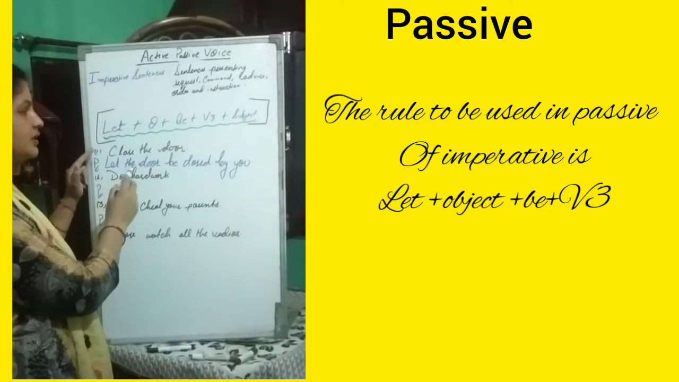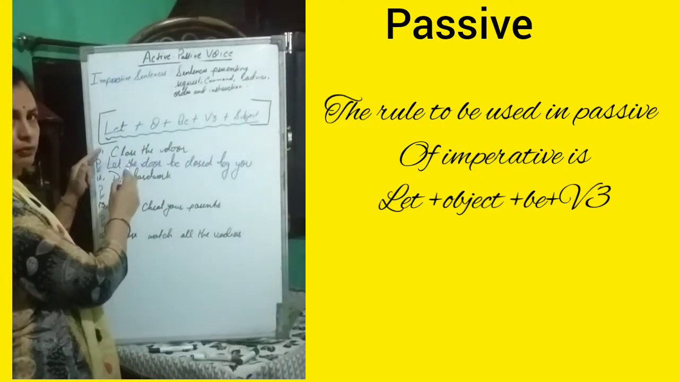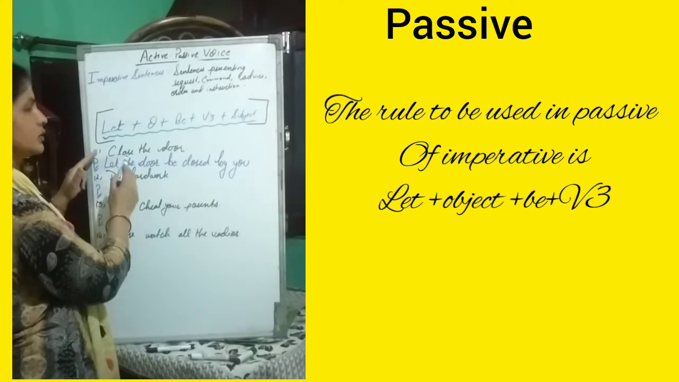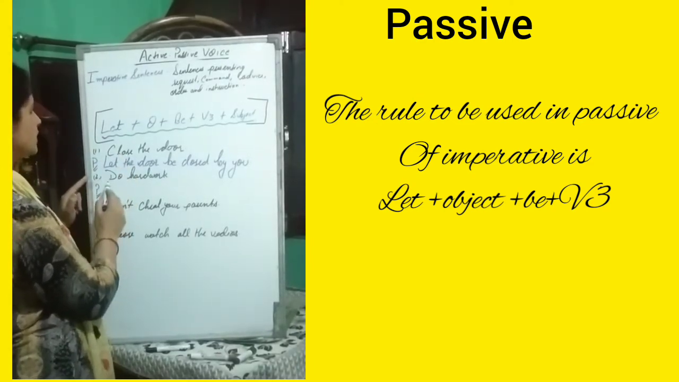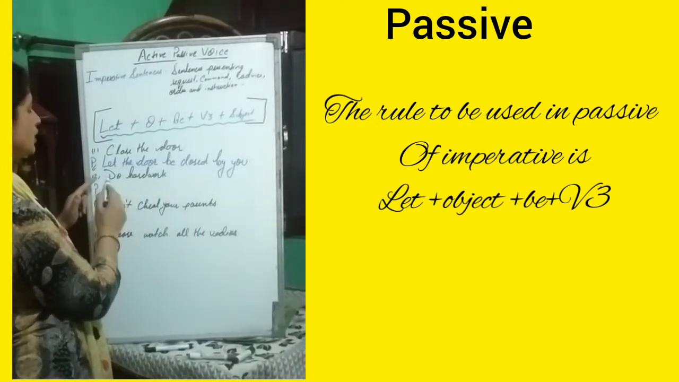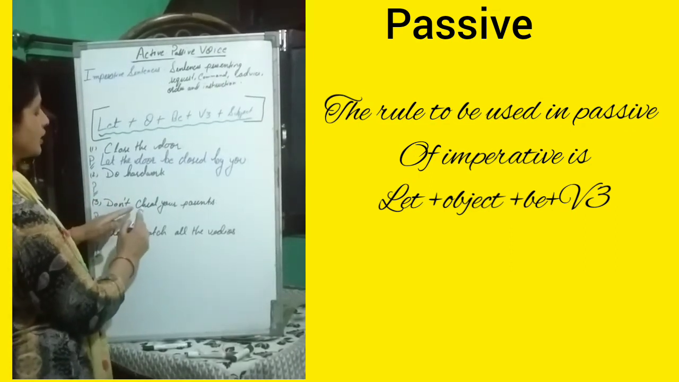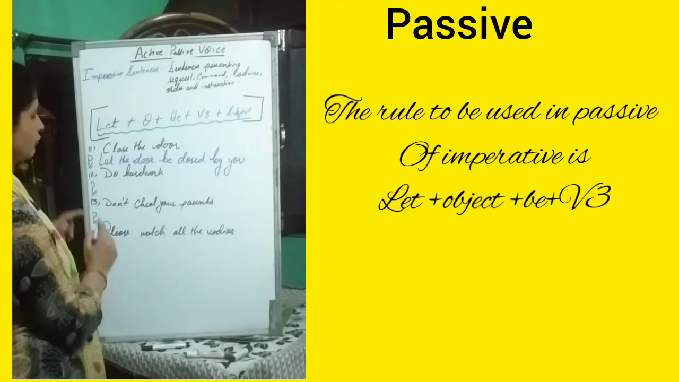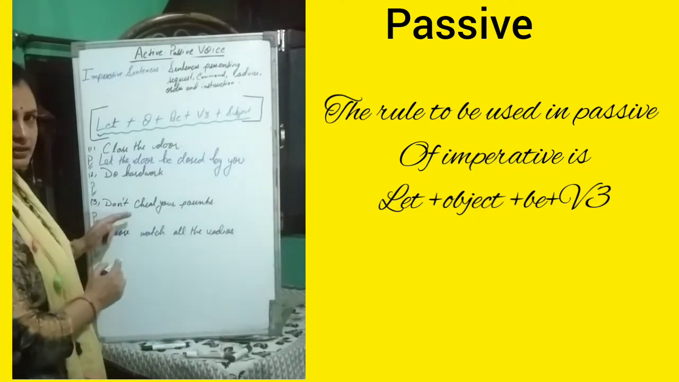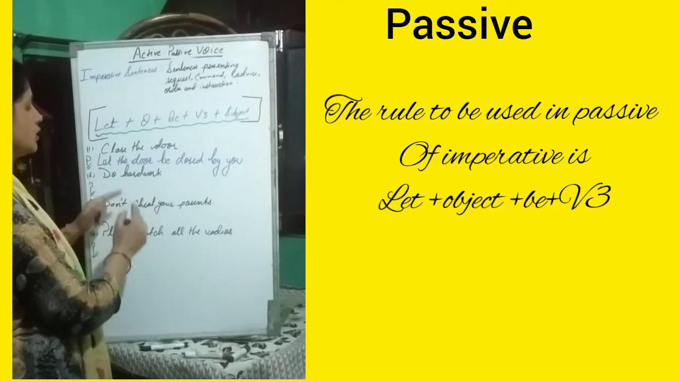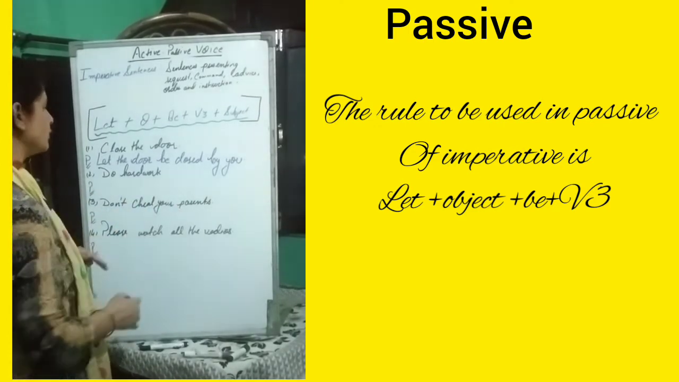Now children, see in these imperative sentences, mostly they start with the main verb. In close the door, close is the main verb. In the second sentence, do hard work, do is the main verb. In the third sentence, cheat is the main verb. In the fourth sentence, watch is the main verb. According to the main verb we transform these sentences.